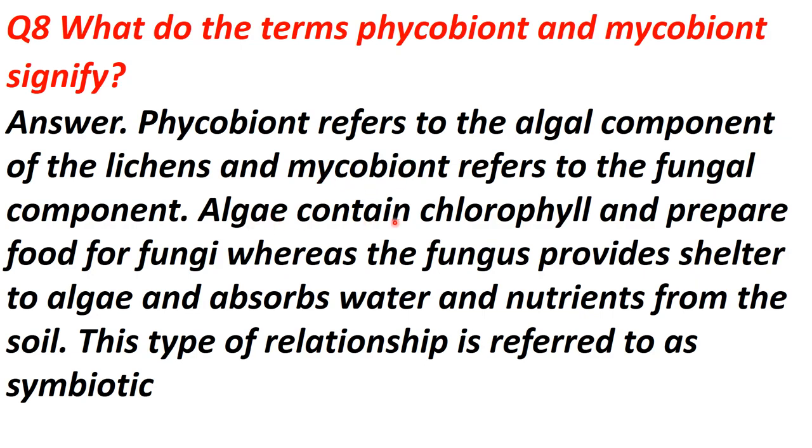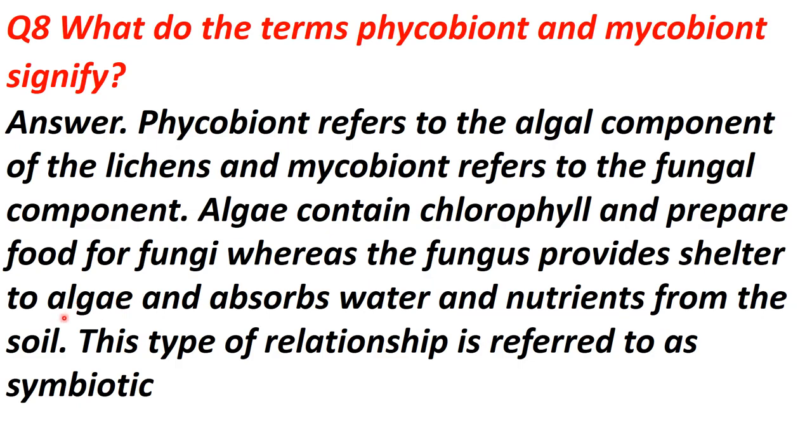Now algae contain chlorophyll. You know, algae are green and contain chlorophyll and prepare food for fungi. Okay, so algae are photosynthetic and can prepare food. So how will the fungi get benefit from the algae? Because algae will make food for them, whereas fungus provides shelter to the algae. Okay, fungi is providing shelter to the algae because it's a type of mutualism, a mutualistic type of relationship in which both the components get benefit of each other, right?